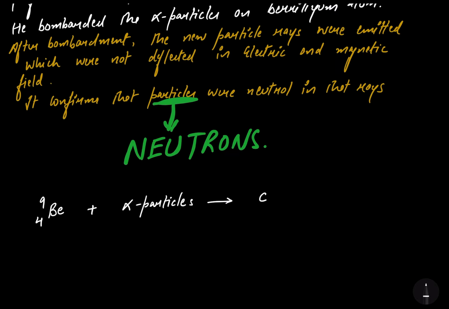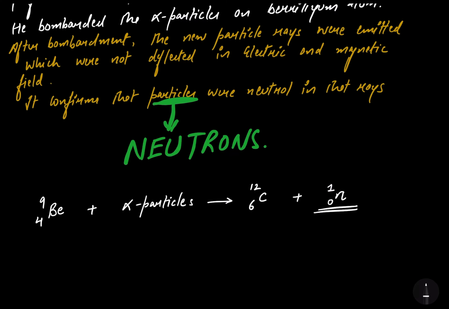The element gets converted to another element when nuclear reactions take place, that we will study in radioactivity. When the number of protons or neutrons changes in the nucleus, one element changes to another element. So here the beryllium gets converted to carbon with the atomic number of 6 and the mass number of 12, plus there will be the emission of one neutron with the mass number of 1, but the charge on neutron is 0.